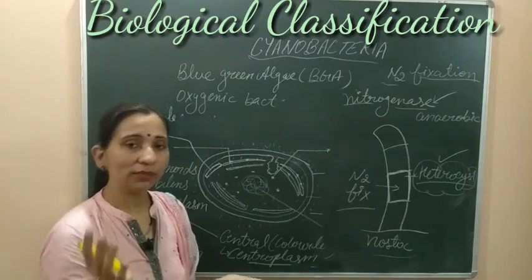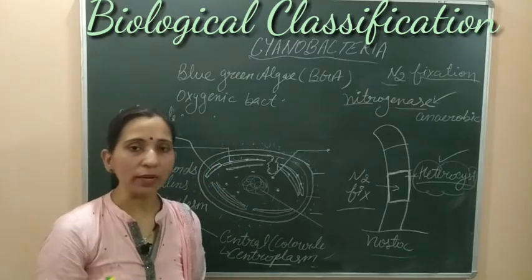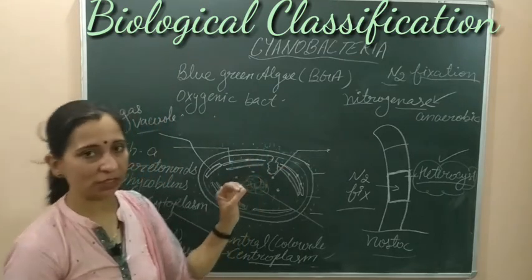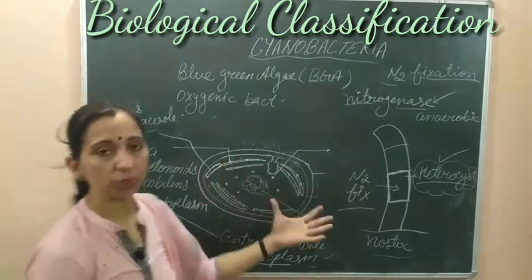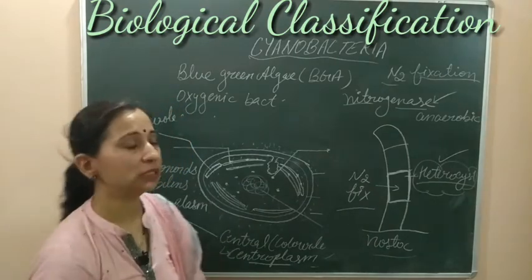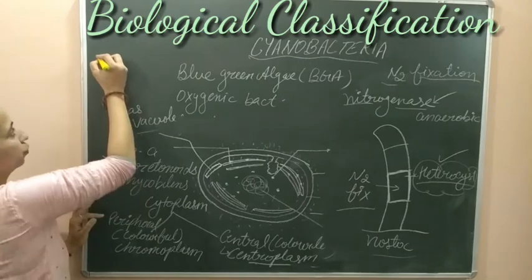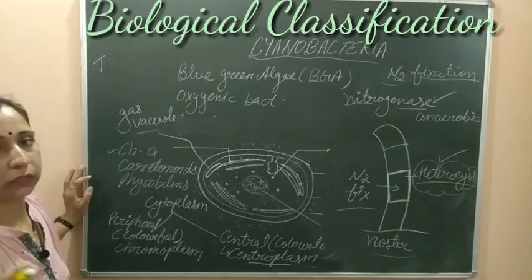So the Red Sea is known as Red Sea due to the presence of these cyanobacteria, and the bacterium responsible for making the sea red is Trichodesmium.